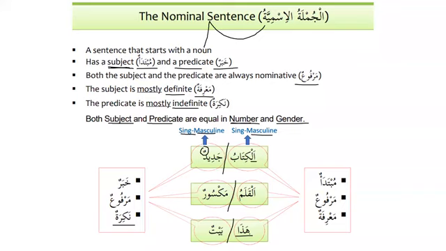And we have learned that all demonstrative pronouns are marfu in the original construction. And also they are definite nouns. And they are mabniyun. Please remember that they are mabniyun. That means they are fixed. The ending will never change. They will remain always like this.